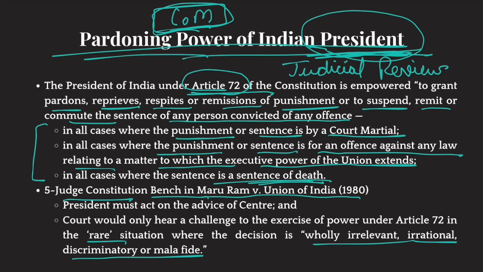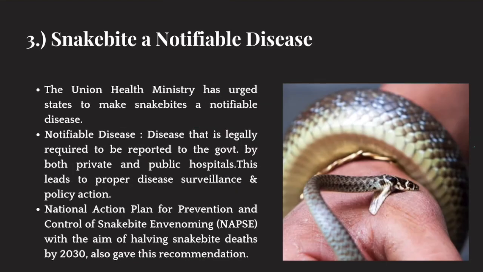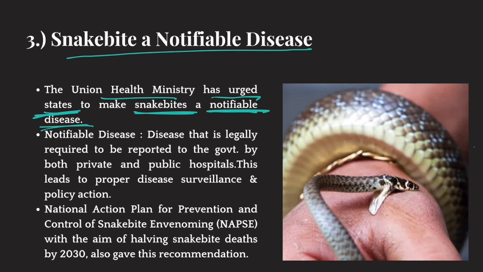All right, now let's move on to our next issue, which is snake bite, a notifiable disease. So what has happened? The Union Health Ministry has urged state governments to make snake bites a notifiable disease. Now, there are various diseases in India. Some of them have been given a tag or status of notifiable disease. So, if a particular disease is called a notifiable disease, then that disease is legally required to be reported to the government by both private and public hospitals.